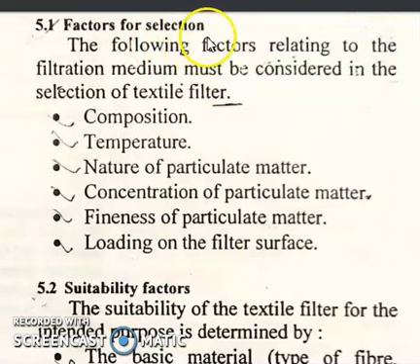Factors for selection. The following factors relating to the filtration medium must be considered in the selection of a textile filter. These are composition, temperature, nature of particulate matter, concentration of particulate matter, fineness of particulate matter, and loading on the filter surface.